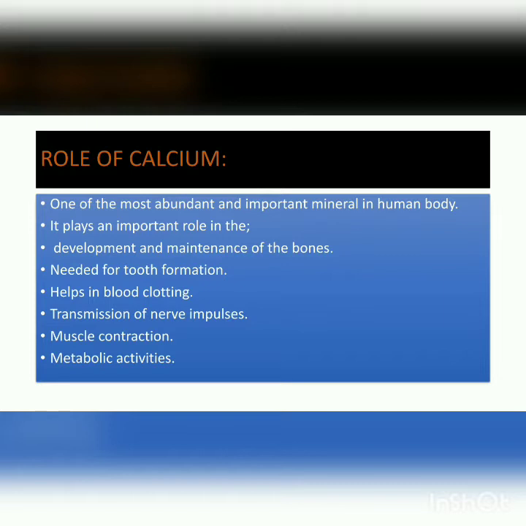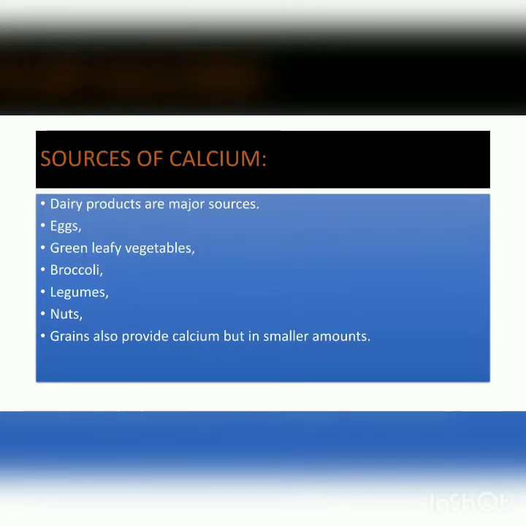If calcium is not present in proper amount, the bones will become weak and soft, and many kinds of bone diseases will occur in the human body. It is also needed for tooth formation. It helps in blood clotting, in the transmission of nerve impulses, and in muscle contraction. It also helps in the metabolic activities of the body.